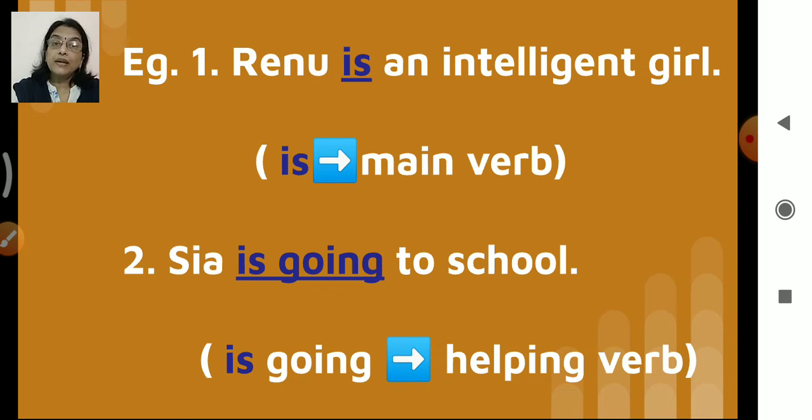So helping verbs are very much important in a sentence. Follow, children? Helping verbs are needed. Why? To form the grammatical structure, the correct structure of a sentence, especially to form tenses. On their own, helping verbs do not tell us very much. However, they help. That is why they are called helping verbs. They help the main verb, which carries the real meaning. So that is the work of helping verbs. Follow, children, till here?